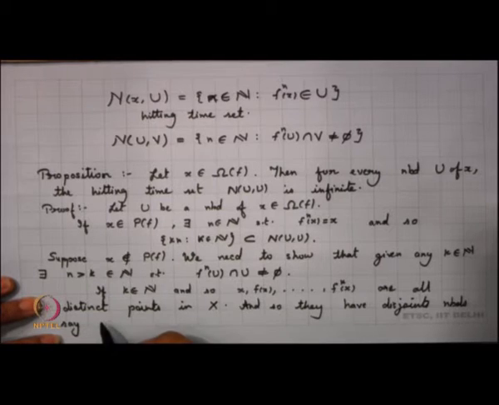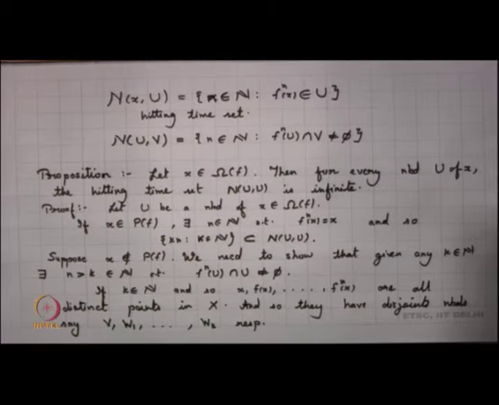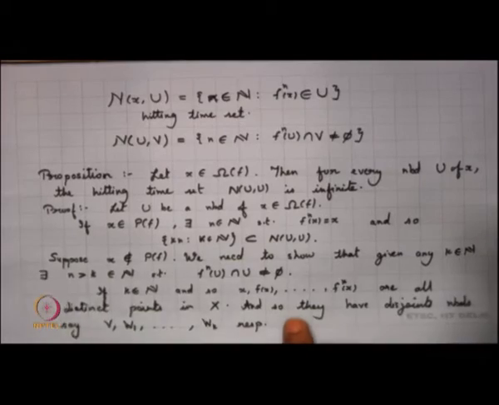So, say I have a neighborhood of x which I call V, then a neighborhood of f x which I call W1, up to a neighborhood of f^k x which I call Wk, respectively. All these neighborhoods are disjoint from each other. Now, what happens after that?